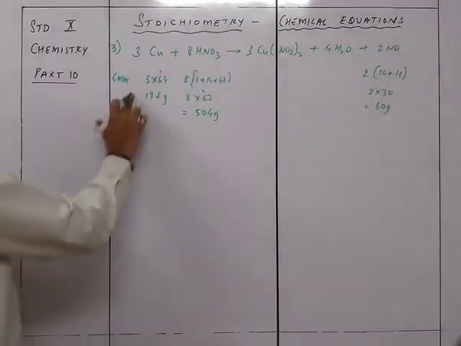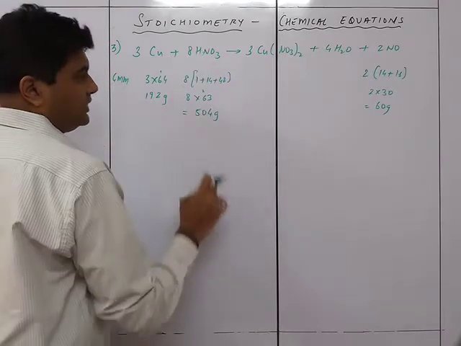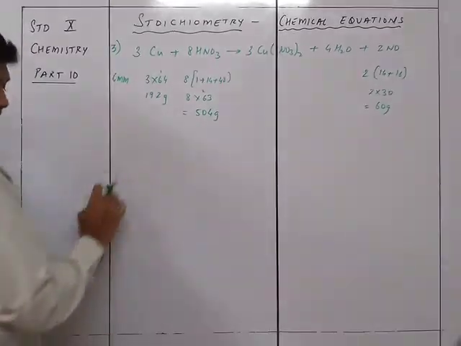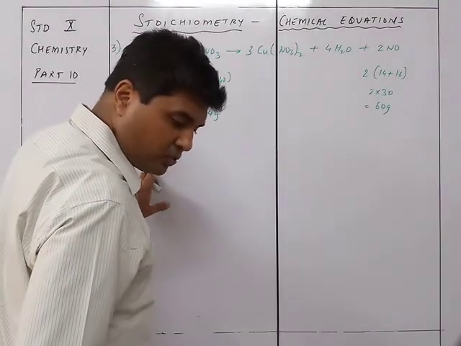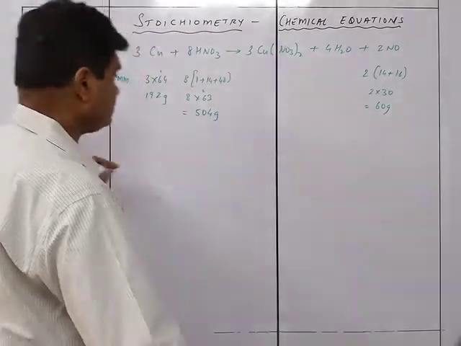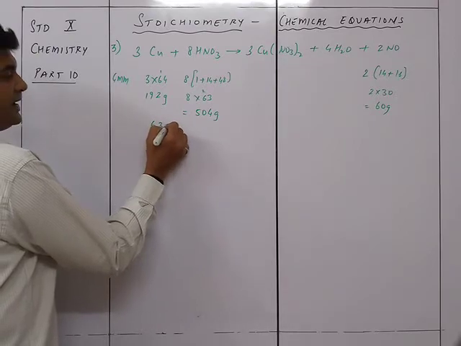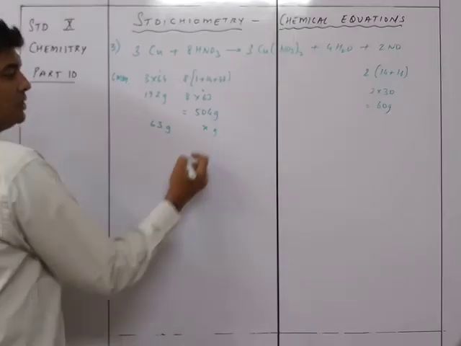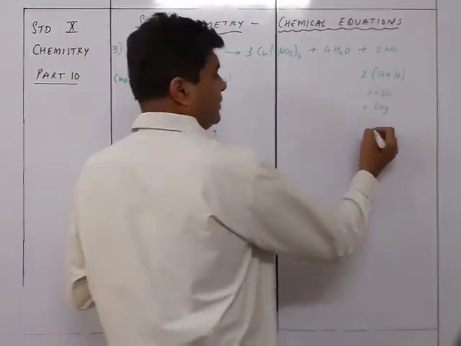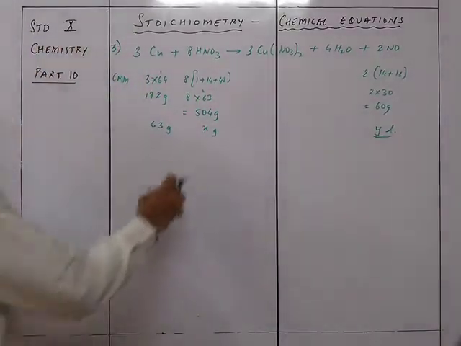So we know that 192 grams of Cu requires 504 grams of HNO3. So we need to find out how much Cu is going to be needed for 63 grams. So we have over here 63 grams, so here x grams, and the second thing we need to find out is the volume. So this will be y liters that we require over here. Okay, but we'll do it later on. First we'll take this one.